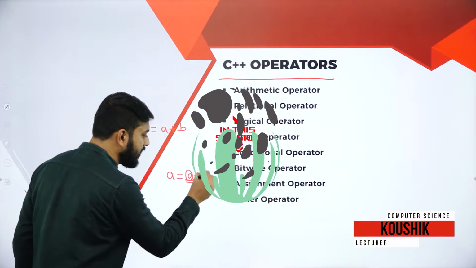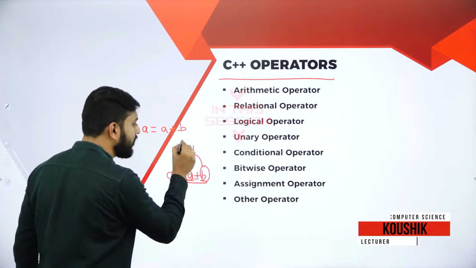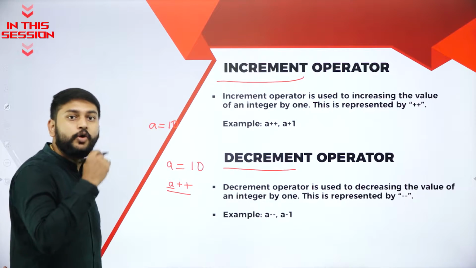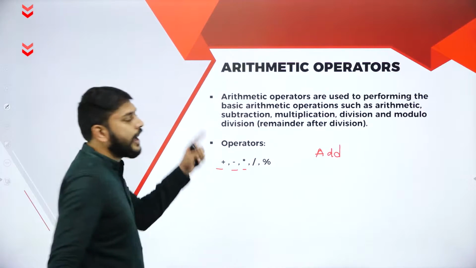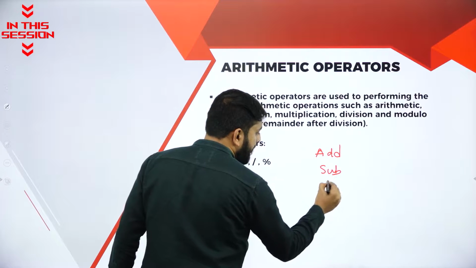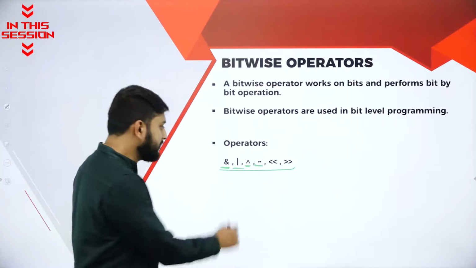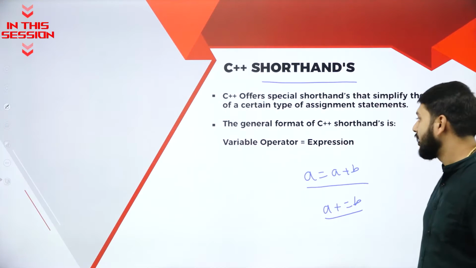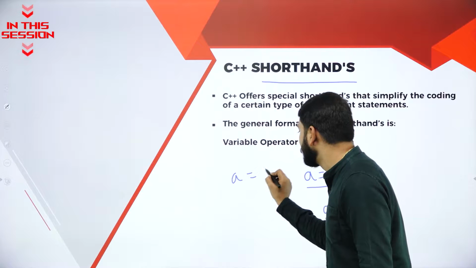A, B, these two I will call operands. What is the meaning of it? Increment the value of A by 1. What do you call the arithmetic operators as? Addition, subtraction, multiplication. These operators work exactly like logical operators, but this is a shorthand operator. For example, A is equal to A into B.